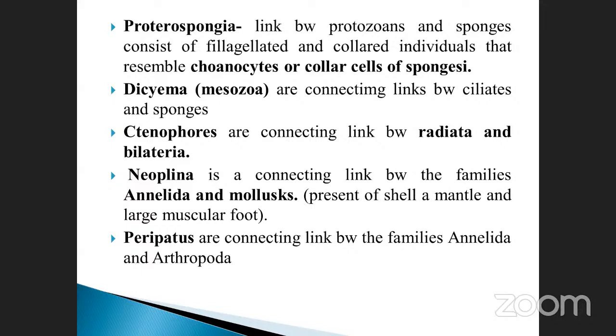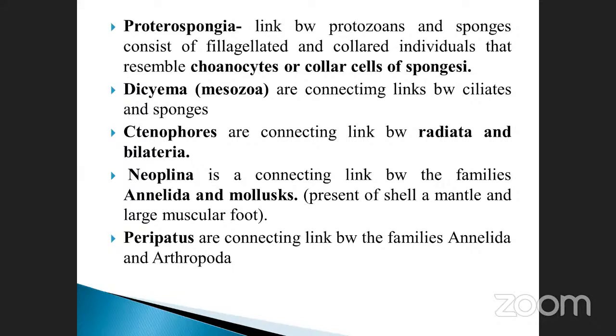Flagella, cilia, pili and fimbria are all locomotory organs, mostly present in lower microorganisms. See, this is another, Protospongia. Here you must mention choanocytes, collar cells, sponges, and Dicyema, otherwise called Mesozoa. Mesozoa is the connecting link between the ciliates and sponges, here the sponge and flagellated protozoans.